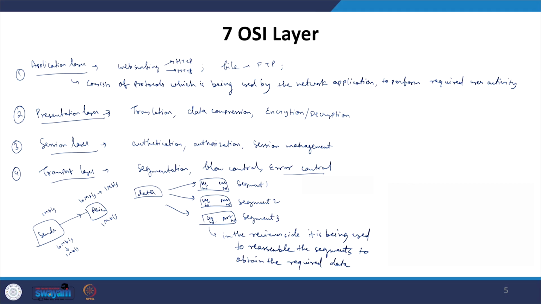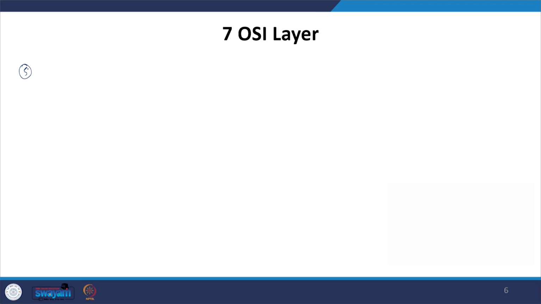So, thus the transport layer contains protocols which provide fast, reliable, error-checked data transmission. Again, we are not going too much into detail. We are just keeping it brief to understand how these layers work. So, this layer has a protocol which will be doing these three functionalities all together. After this layer comes the next layer, which is nothing but our network layer.